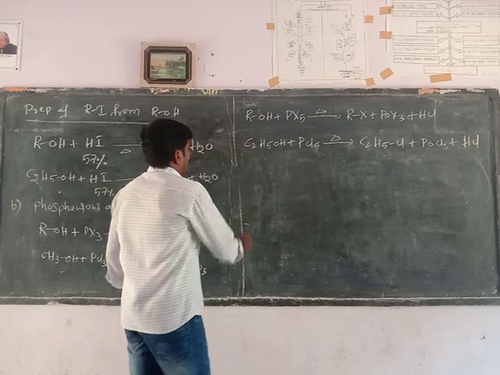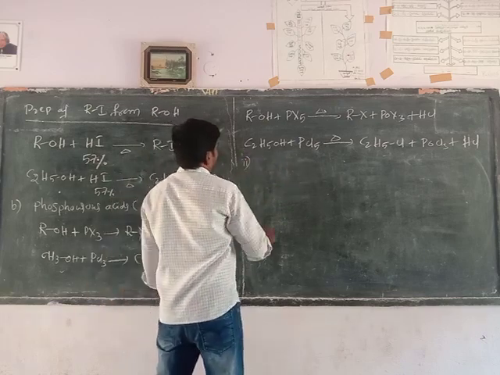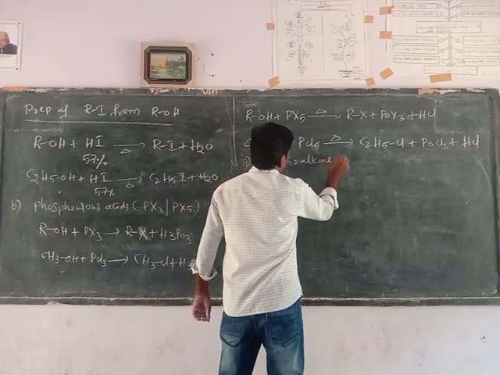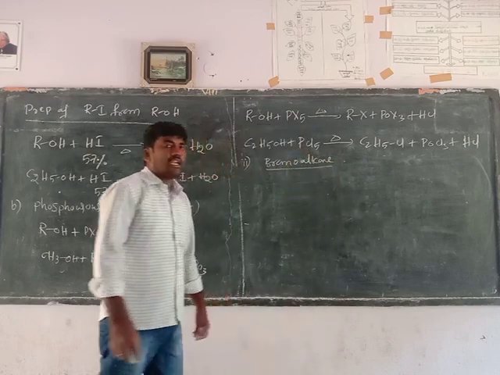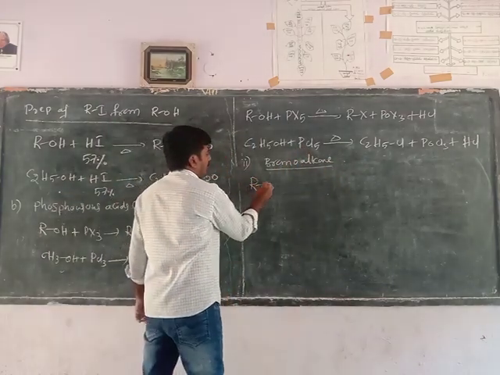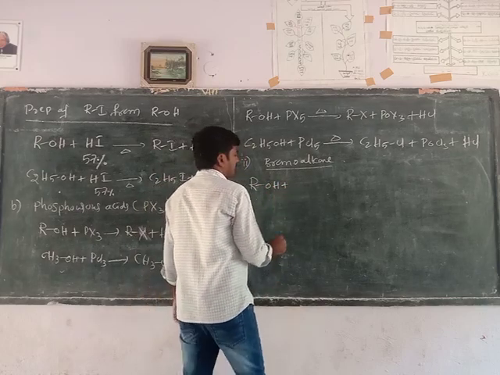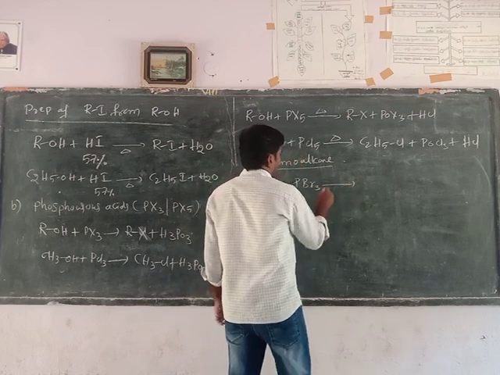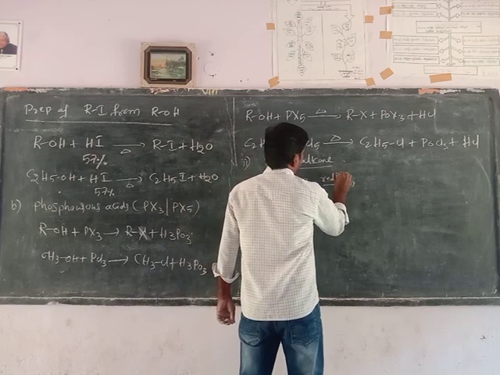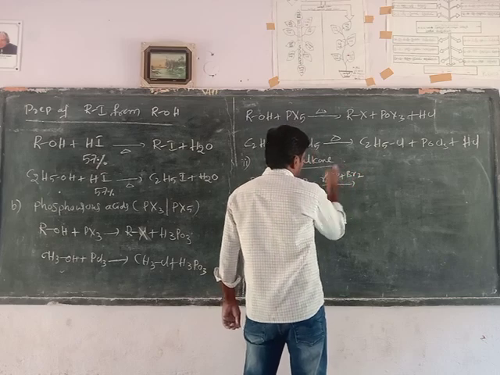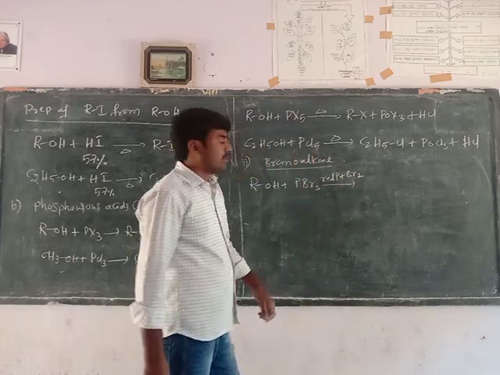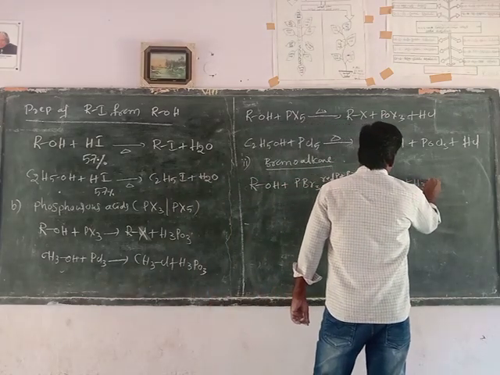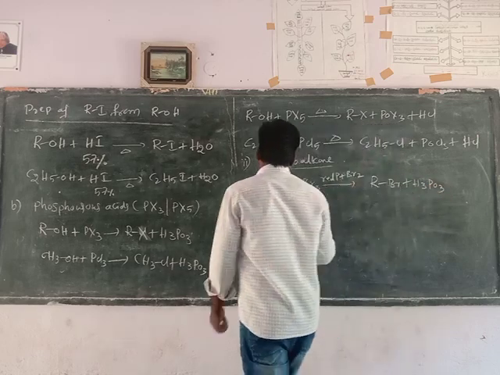Now, the second one, bromoalkanes from alcohols. When alcohols react with phosphorus tribromide, that is red phosphorus plus Br2 generated in situ, they form alkyl bromide plus H3PO3.